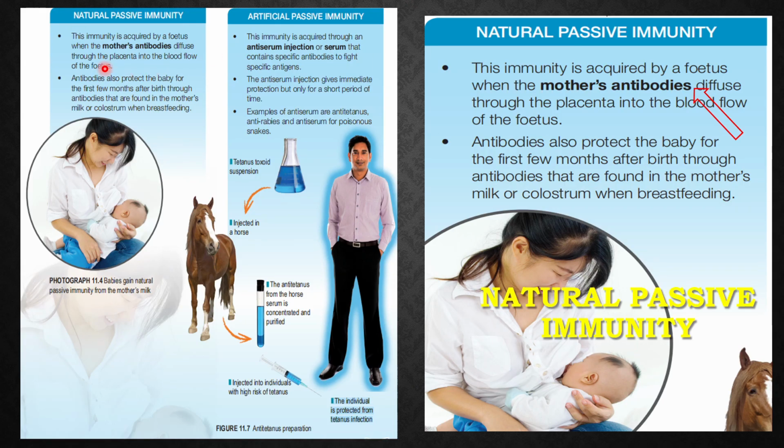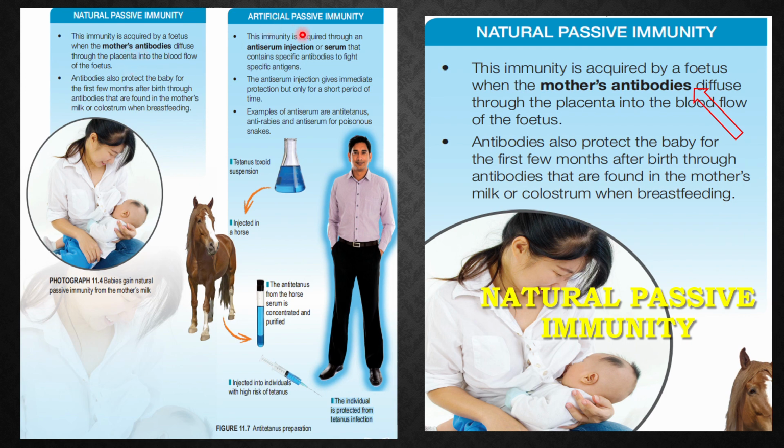This is natural passive immunity, where the baby obtains antibodies from the milk of the mother, and that is called colostrum, the mother's antibodies through breastfeeding. Another one is through the placenta, and that is during the pregnancy stage.